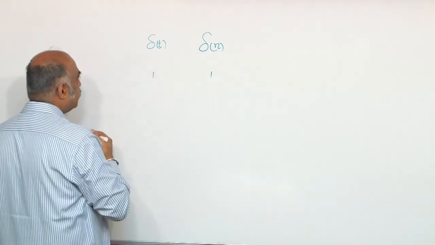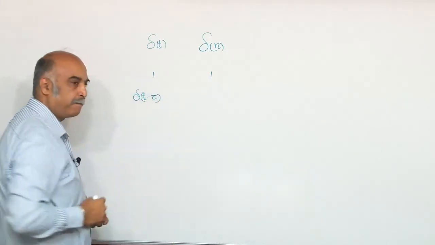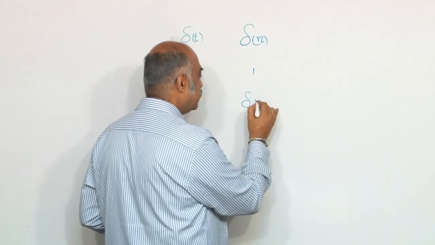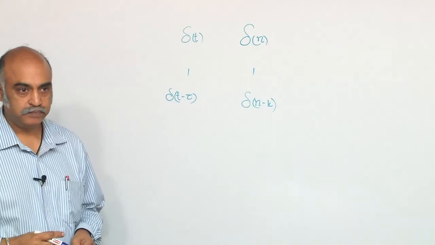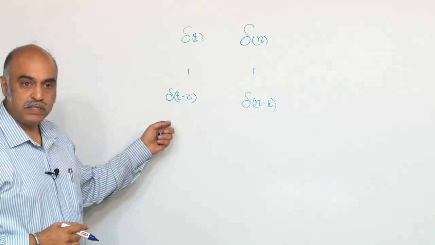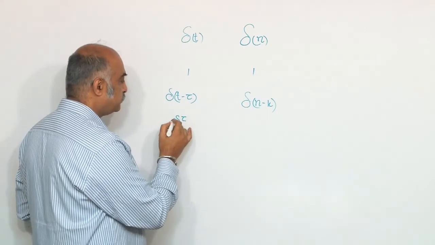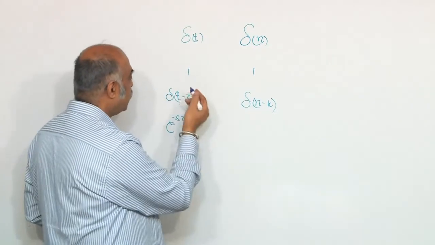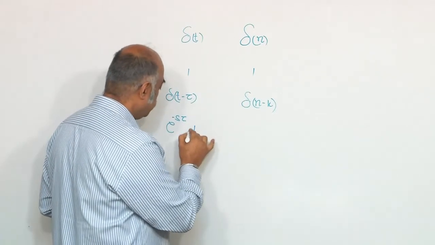Let us say you delay this. So, delayed delta, right. I have a delayed delta here also, right. Laplace transform of this is e to the power of minus s tau, since Laplace transform of delta t is 1.